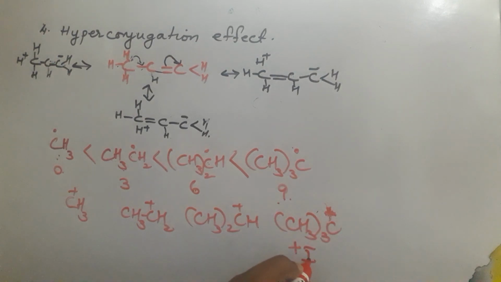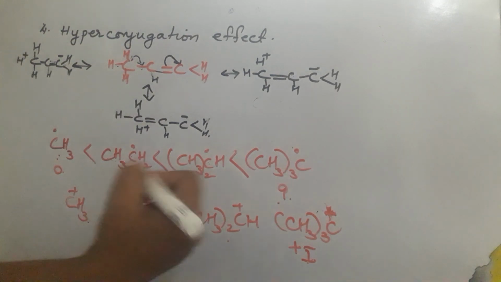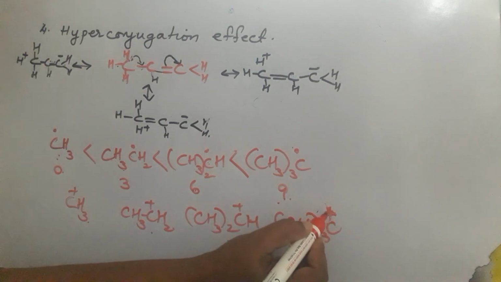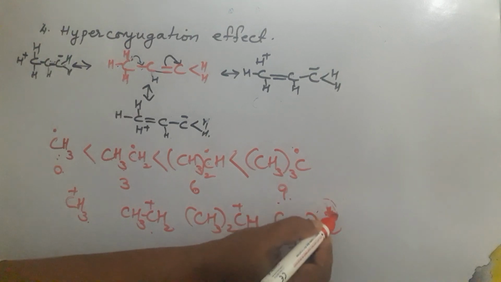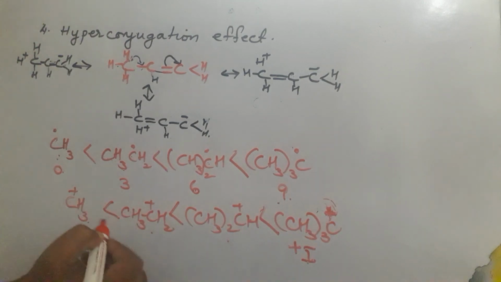The maximum plus I effect is in the tertiary carbocation, then comes secondary, then primary, and the least in methyl. So a greater plus I effect makes for greater stability because the magnitude of the positive charge decreases. This is how the order of stability is, and this is how we can explain the stability of the carbocation.